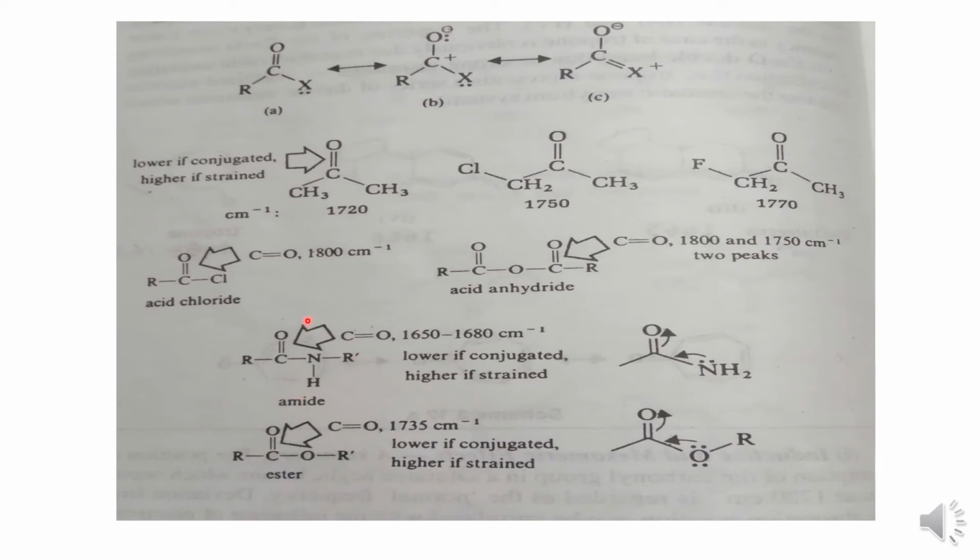In the case of amides, the nitrogen lone pair is in resonance with the carbonyl carbon, hence the frequency is decreased due to the weakening of the C=O bond. Frequency is about 1650 to 1680 per centimeter due to this resonance.